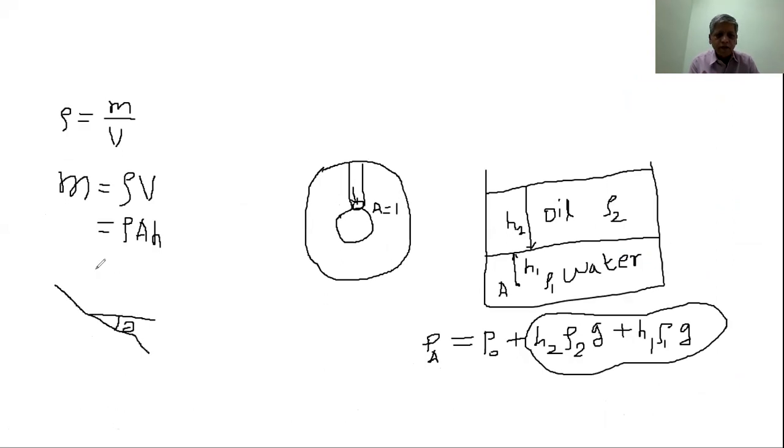As the container moves along this direction with acceleration A, at that time on the liquid there will be a pseudo force, that is, pseudo acceleration. That acceleration is along this direction. On the fluid, the acceleration is along this direction, that is pseudo acceleration, and acceleration due to gravity is along this direction.